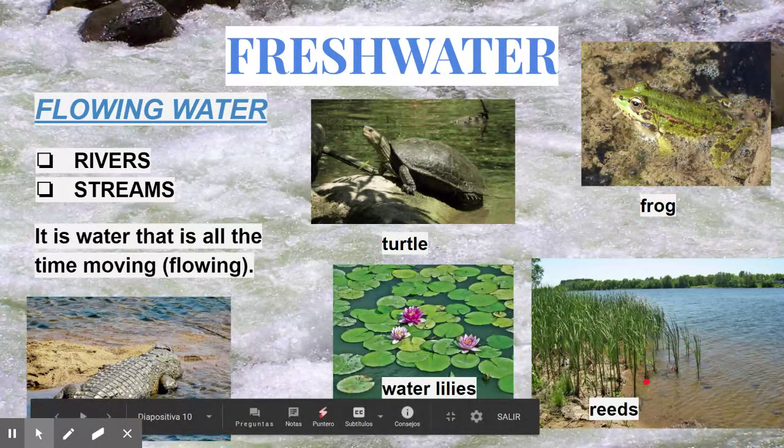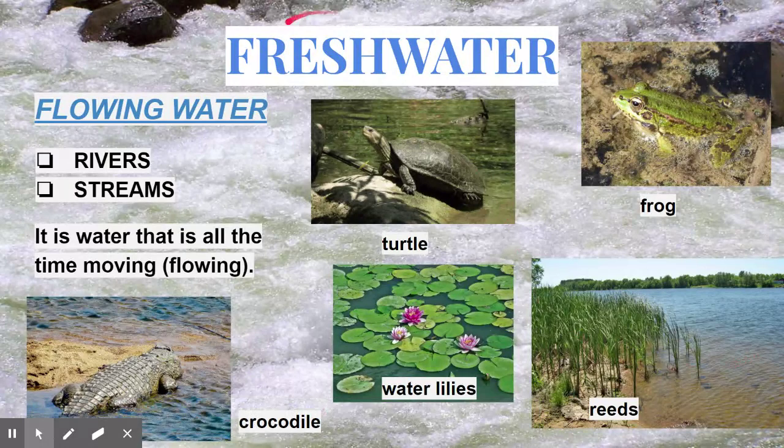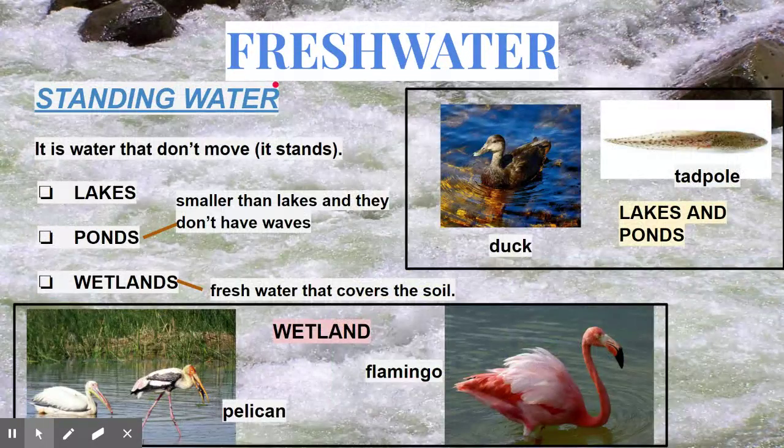These sticks that are close to the river are called reeds. So, from the freshwater ecosystem, we've got the flowing water ecosystem, and we've got standing water, the water that doesn't move, the water that stands, that is most of the time still.